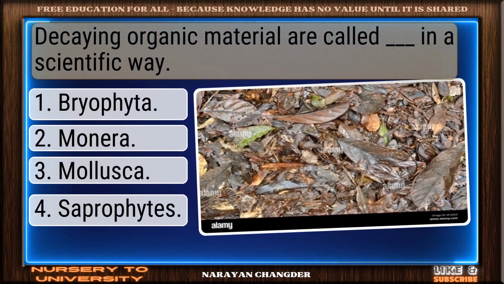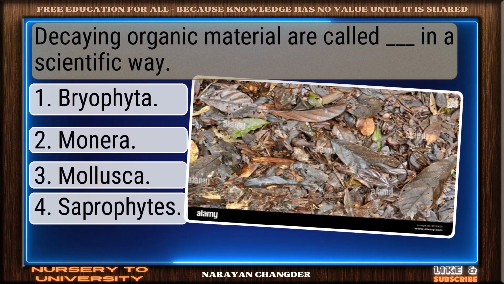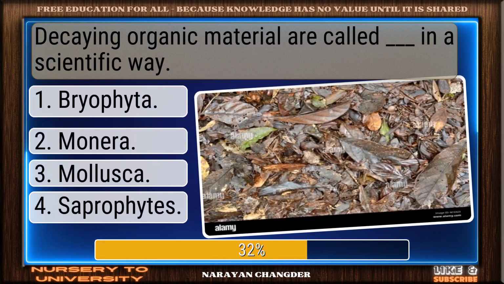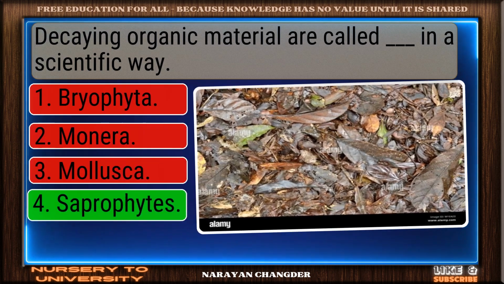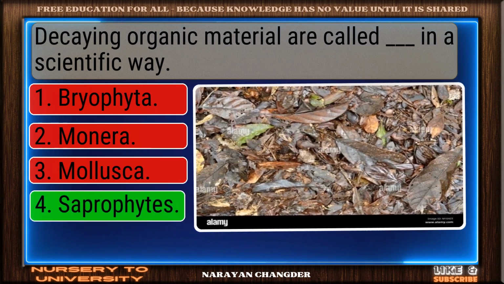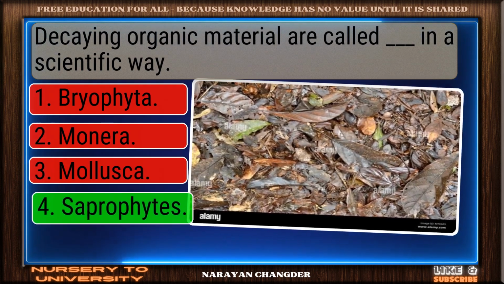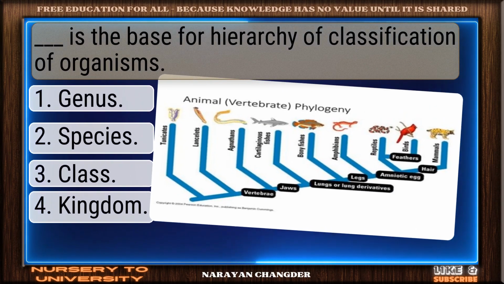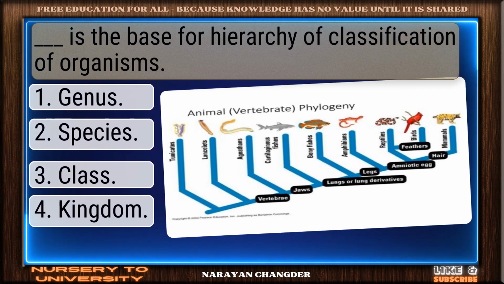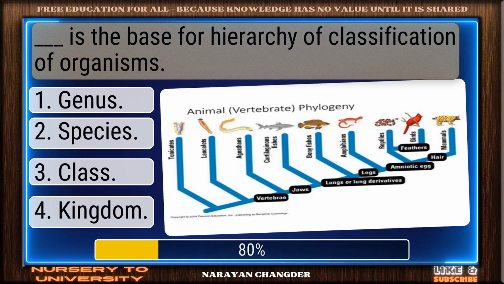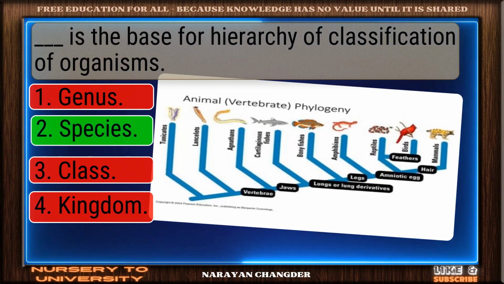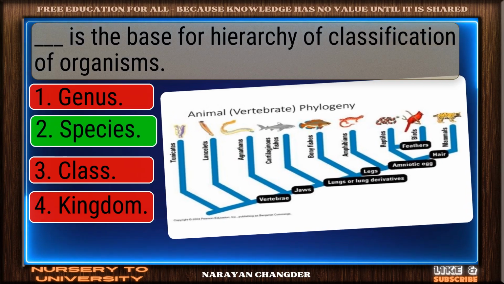Question number 109. Decaying organic materials are called dash in a scientific way. Nice work. You chose saprophytes and it is correct. Question number 110. Dash is the base for hierarchy of classification of organisms. Clear logic. Your choice, species, is sound and 100% true.